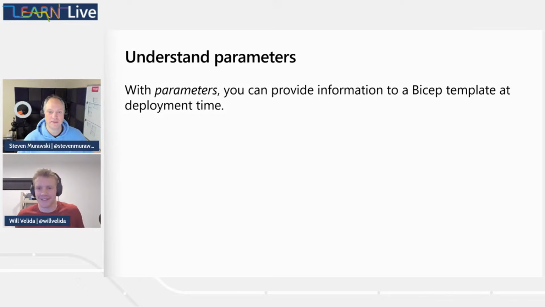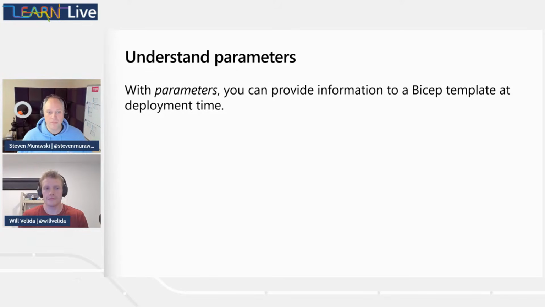Why are we here? All right, so parameters. Parameters are a way that we can provide, at runtime or at deployment time, options into our Bicep template. If you've used any command line tool before, or a programming language, parameters are a thing you're probably familiar with. It's the way we provide options into things so that we can get them to do what we want in the context of where we are now in our lives.